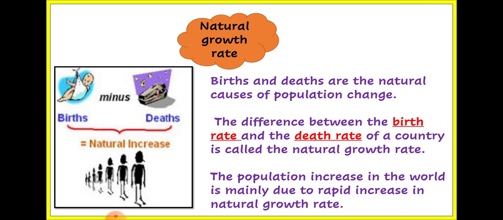The population increase in the world is mainly due to the rapid increase in natural growth rate. Since births are more and deaths are less, the natural growth rate is very high, and due to this the population of the world is increasing rapidly.